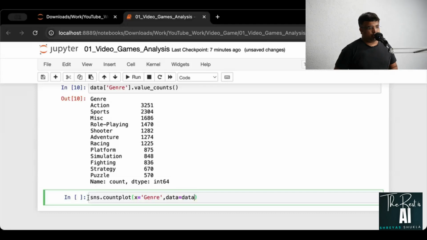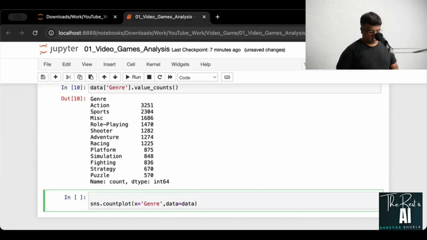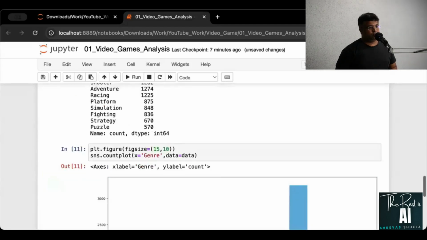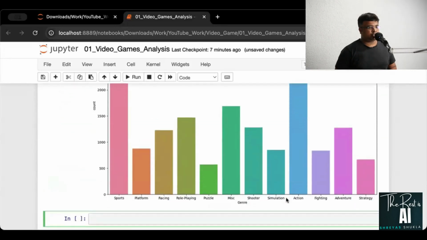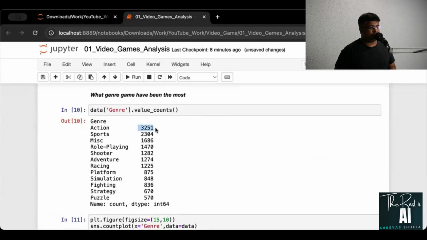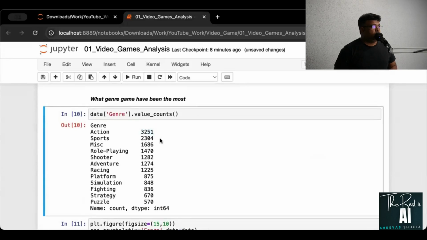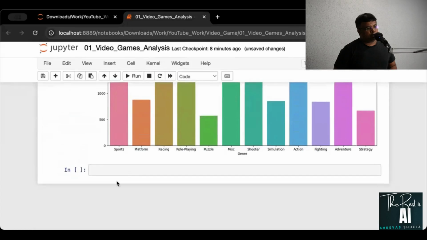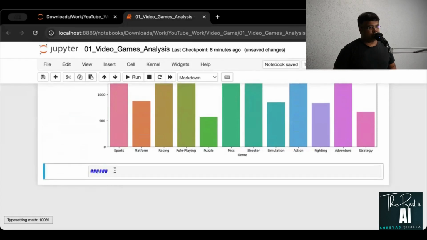All right, and I'll also say plt dot figure, and figsize is equal to 15 by 10. So there we go. This is what you're getting. You can see action is much better than others. Most of the people love action and sports games, that is particularly 3251 and 2304.